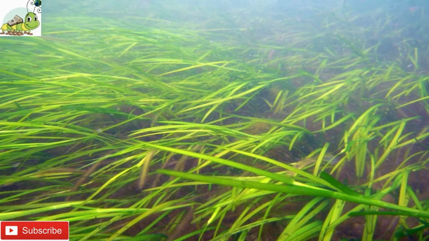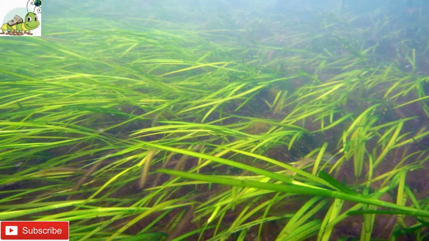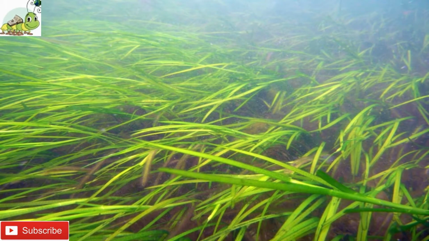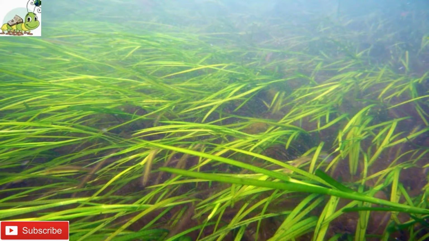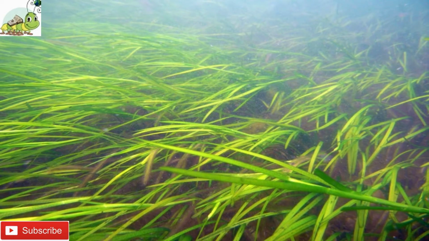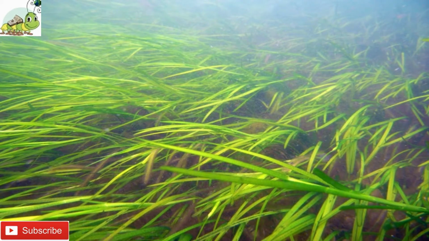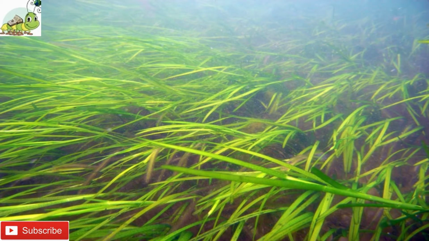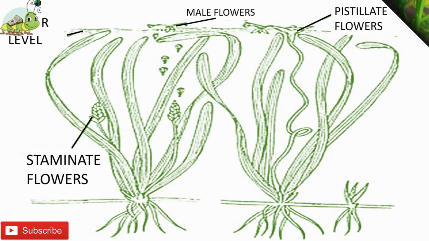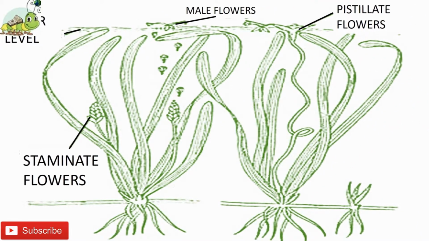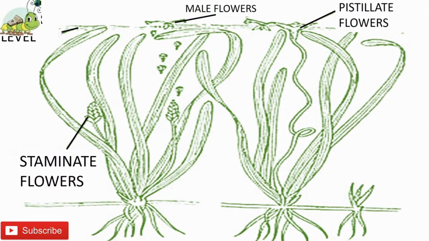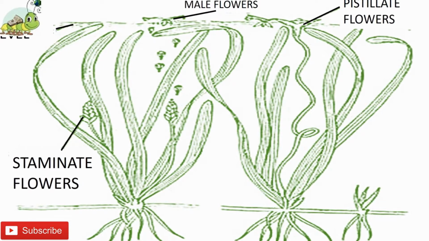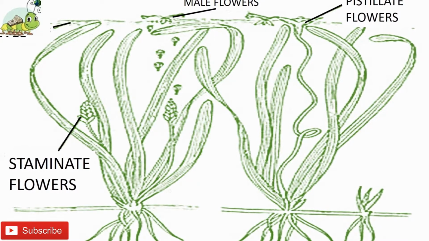Now the hydrophily. What is called hydrophily? Pollination brought about through the agency of water, in plants, especially submerged plants, is termed hydrophily. Hydrilla, Ceratophyllum, Zostera and Vallisneria are some of the water pollinated plants.